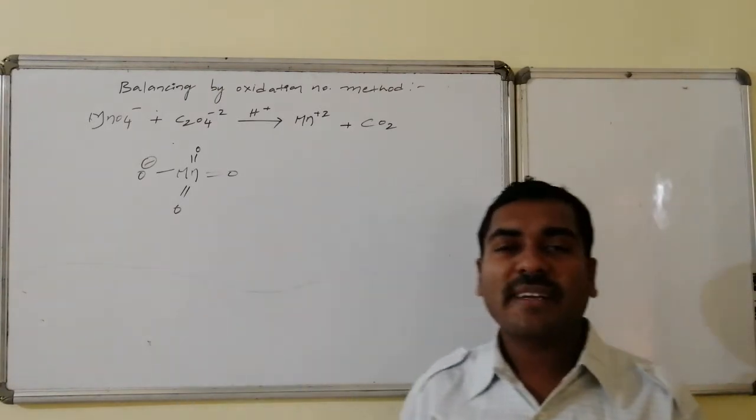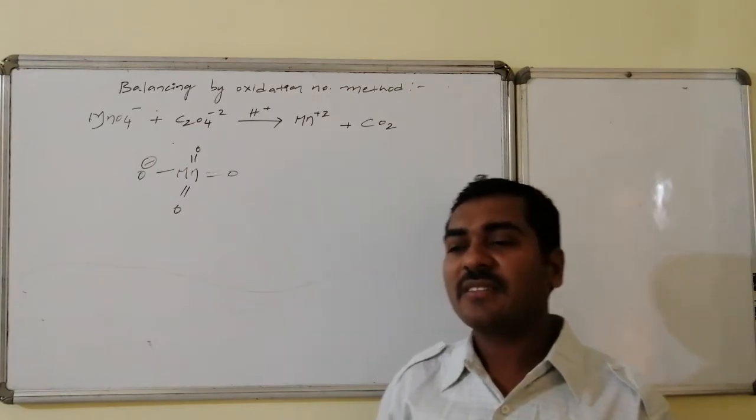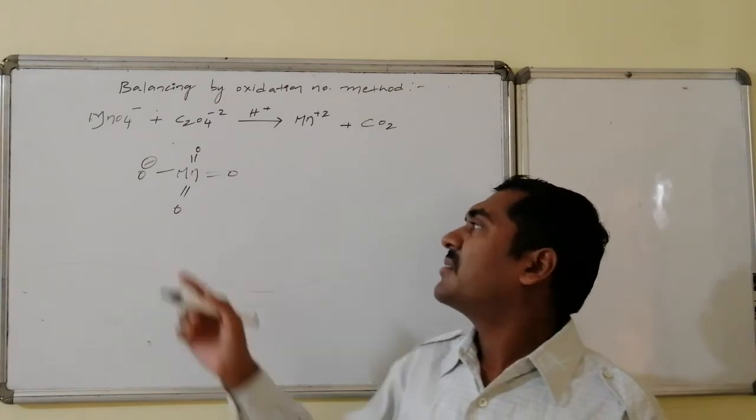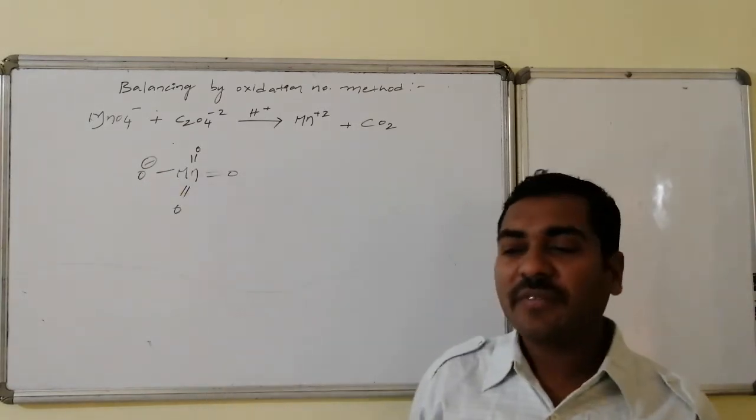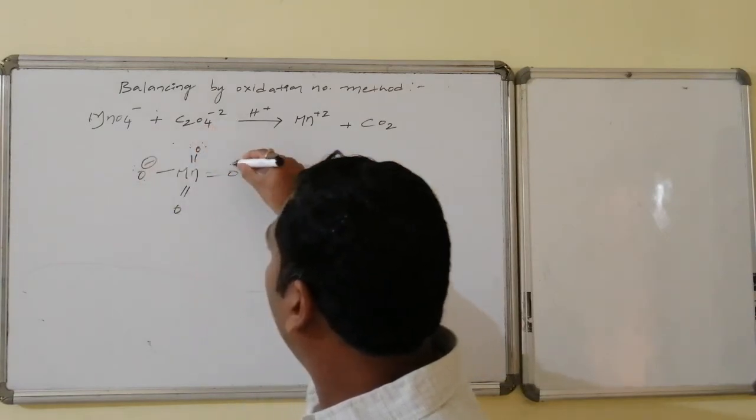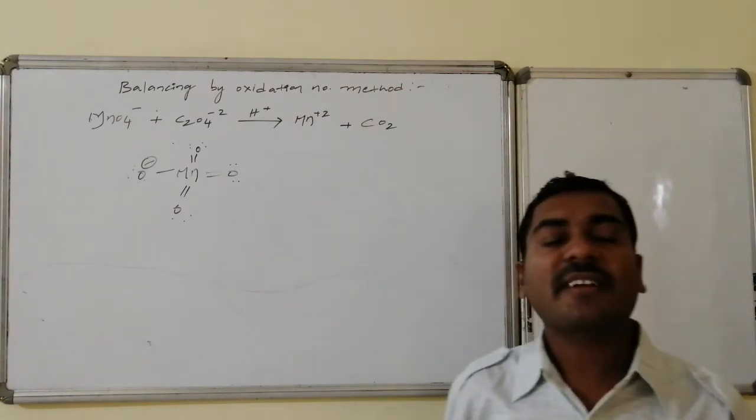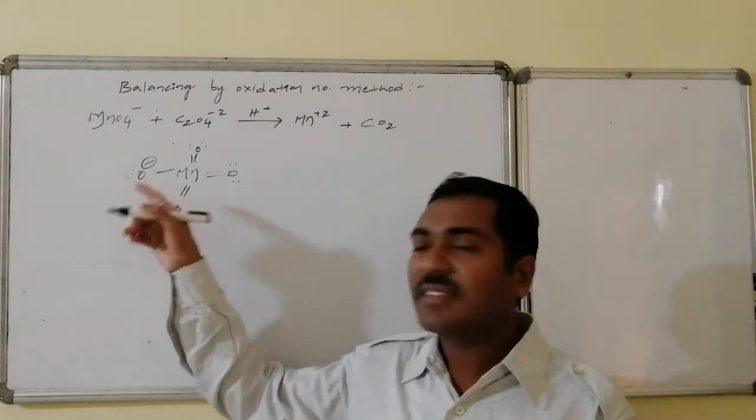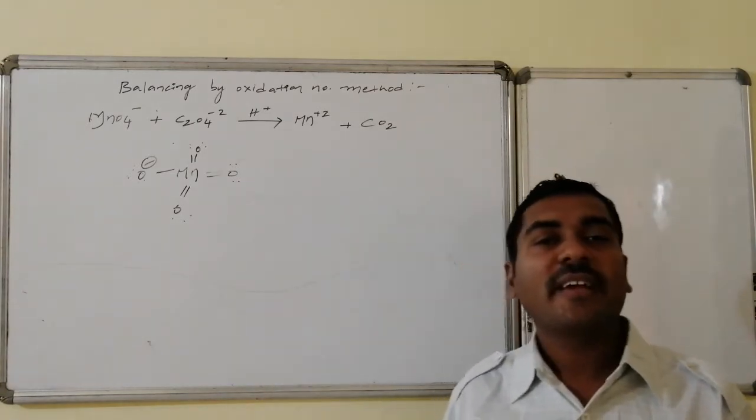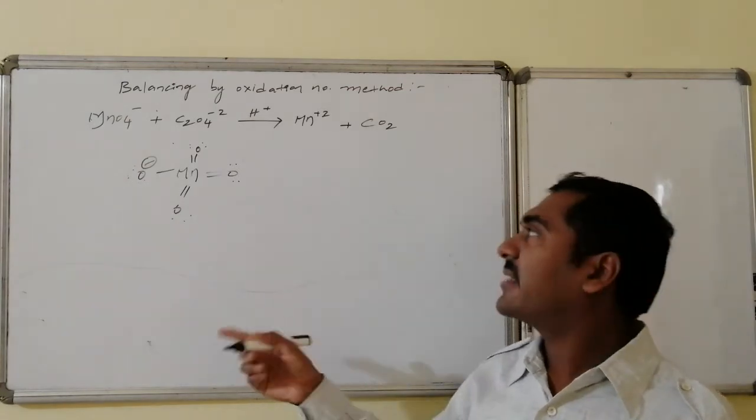This is MnO4 minus. Manganese is connected with 7 bonds to the 4 oxygens: 3 are double bonded oxygens, and 1 is a single bonded oxygen holding 1 unit of negative charge. How is it holding 1 unit of negative charge? Generally every oxygen has 2 lone pairs. Here it has 3 lone pairs, so it has 1 extra electron, hence 1 unit of negative charge. This is MnO4 minus, and the oxalate structure I had already given.